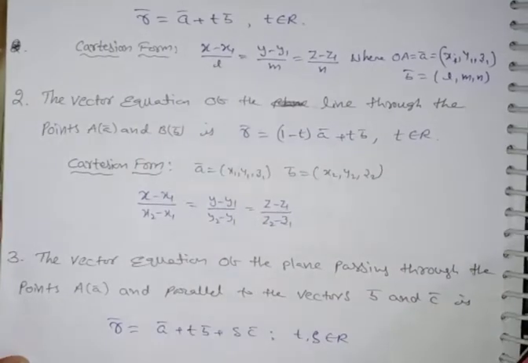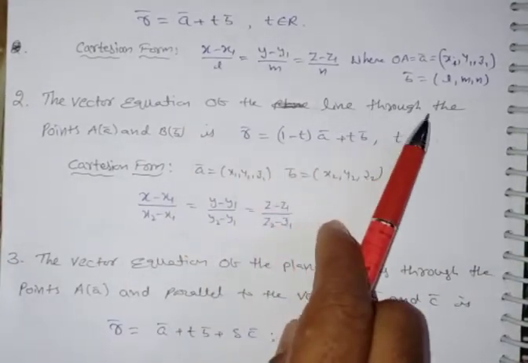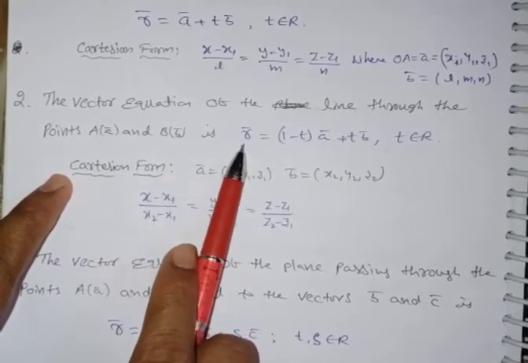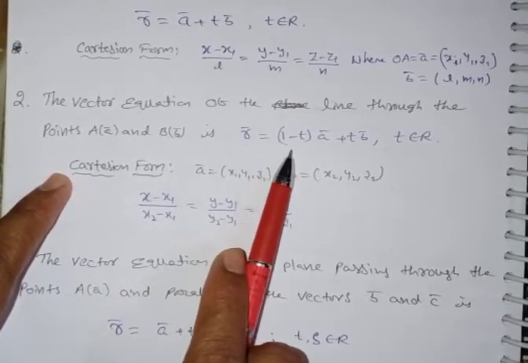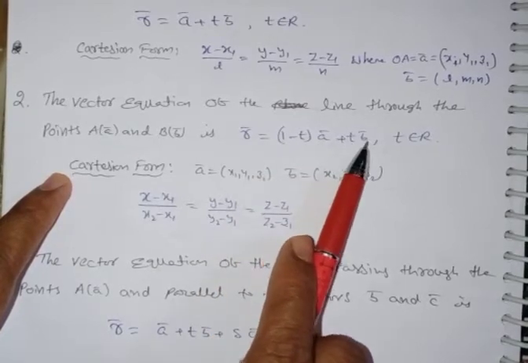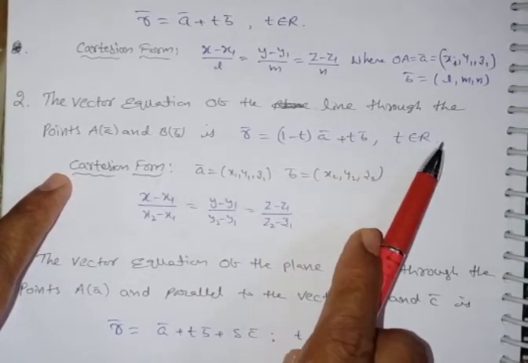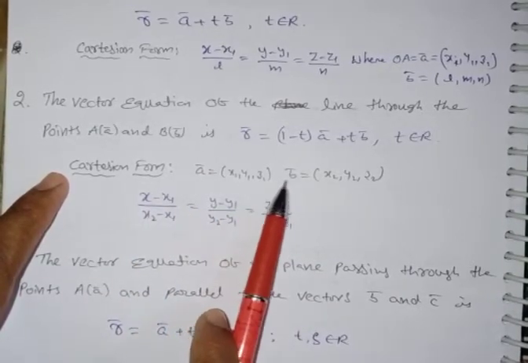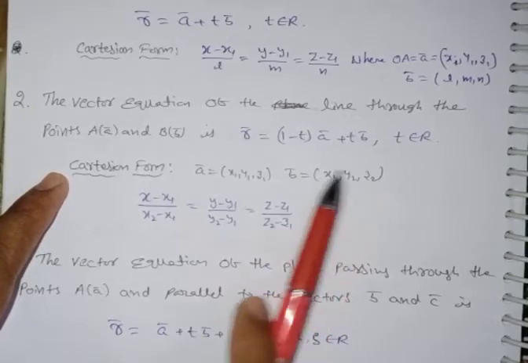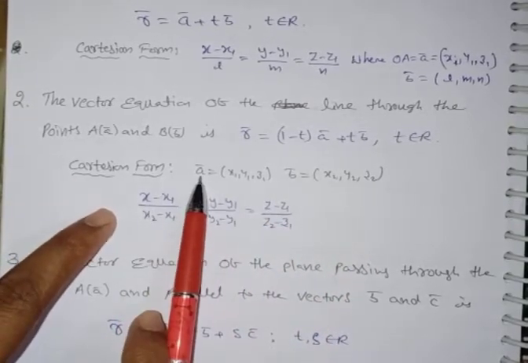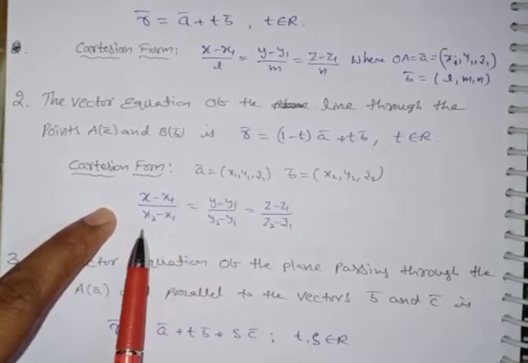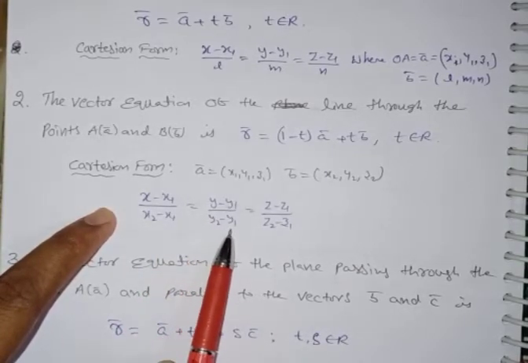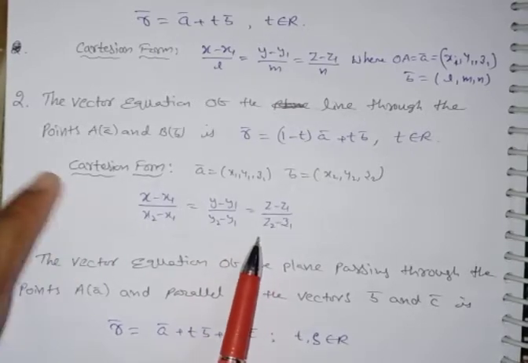Second one, you can observe here. The vector equation of the line passing through A of a bar and B of b bar is r bar is equal to (1 minus t) a bar plus t b bar, where t belongs to R. The Cartesian form: a bar is equal to (x1, y1, z1), b bar is equal to (x2, y2, z2). These are two points, so you can write (x minus x1) by (x2 minus x1) is equal to (y minus y1) by (y2 minus y1) is equal to (z minus z1) by (z2 minus z1).